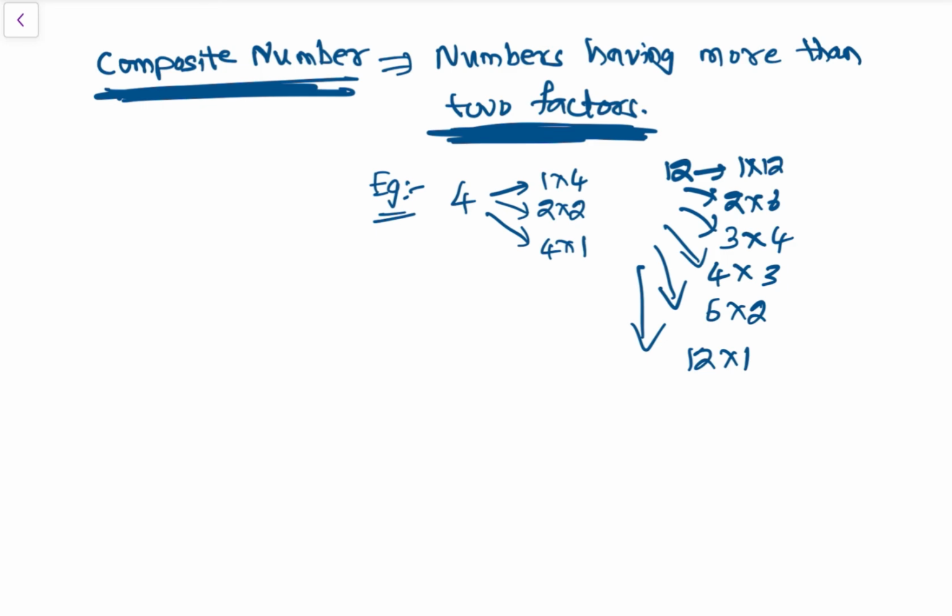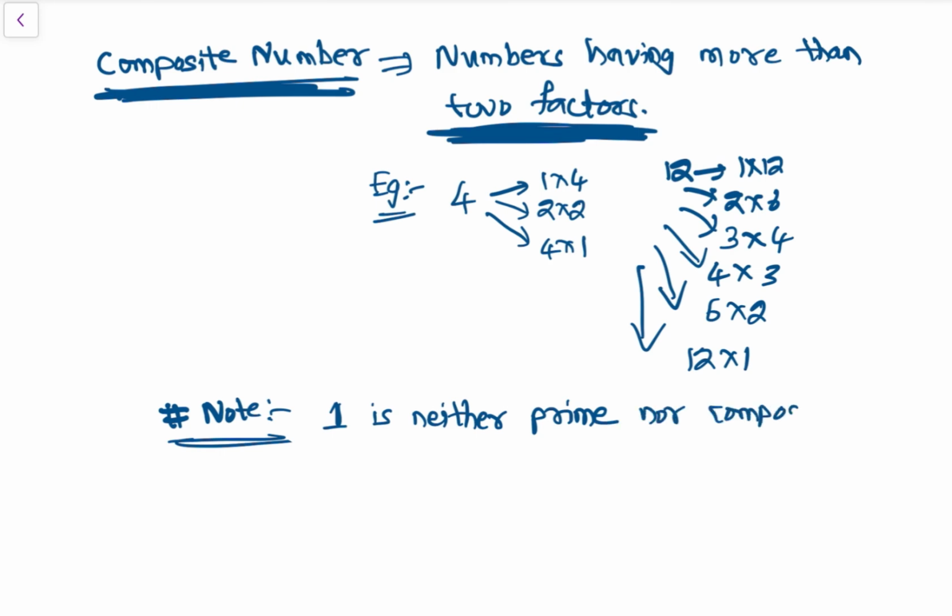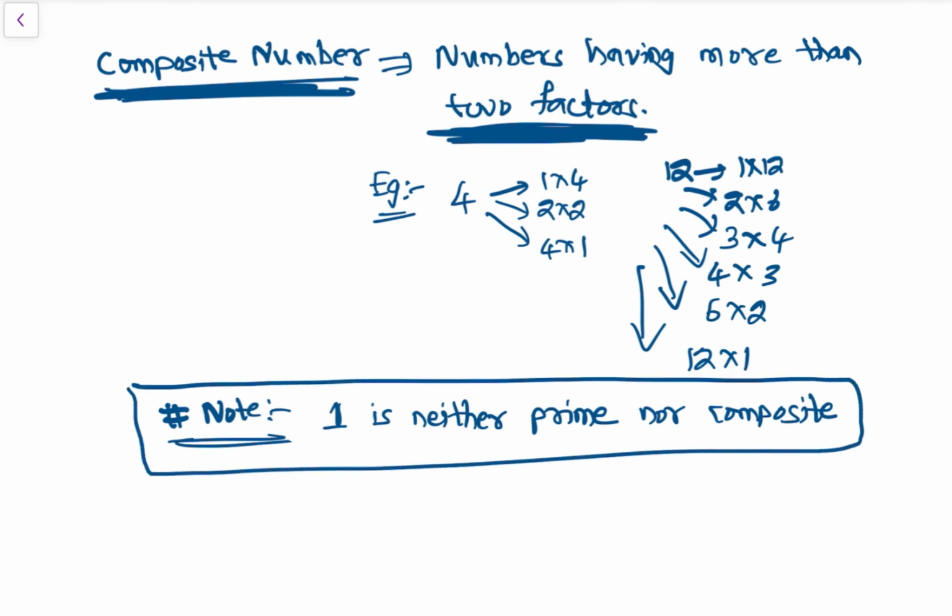Now let's discuss about, see, one important note you need to note down is, notice, see, one is neither prime nor composite, क्योंकि से सिर्फ 1 टेबल में ही आता है, 1 into 1 is 1, that's it, ना 2 है, ठीक है? So 1 is single, right? So 1 is neither prime nor composite, right?